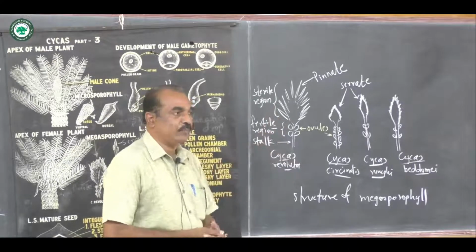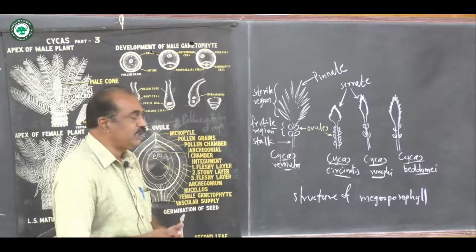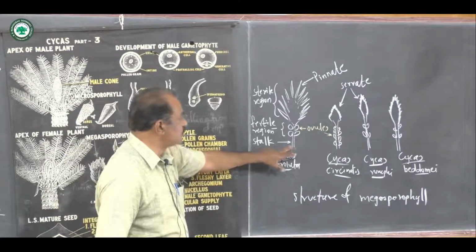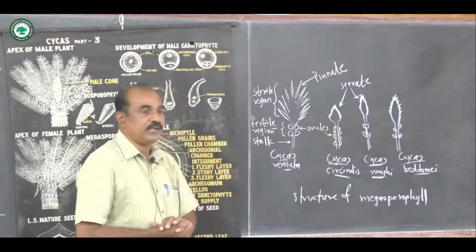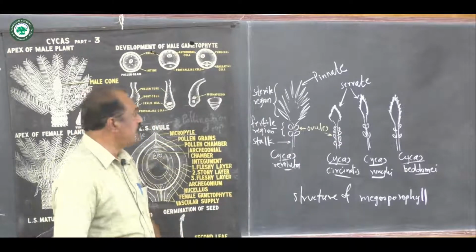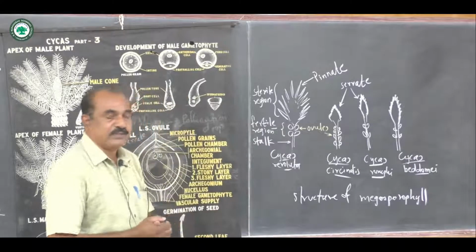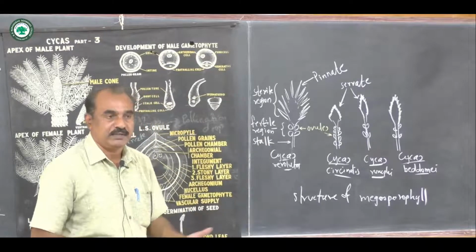Now the megasporophyll is divided into 3 parts. At the base there is a stalk. Above this there is the fertile region, and in the fertile region the ovules are developed, laterally on both sides; the number of ovules differs in different examples.